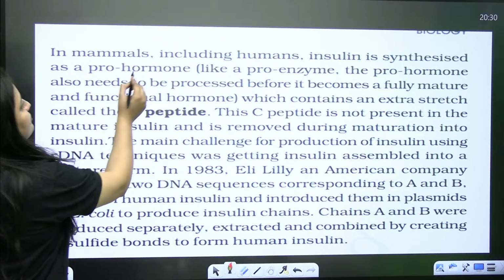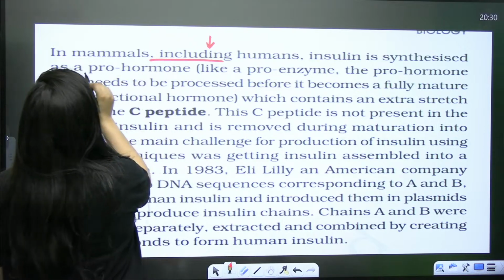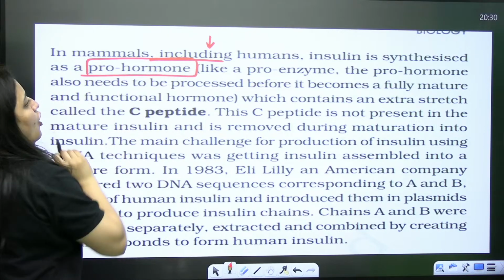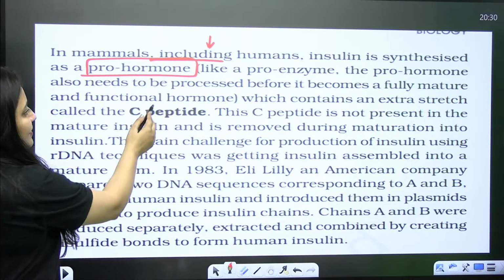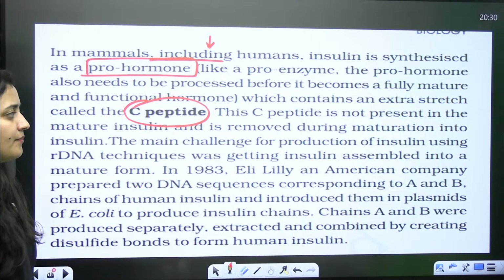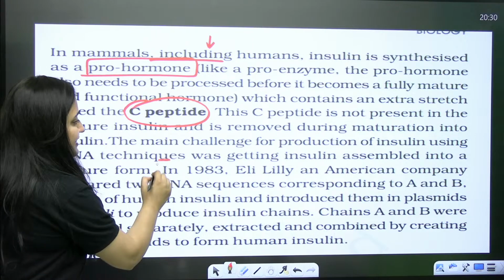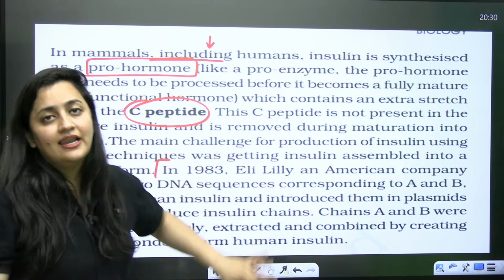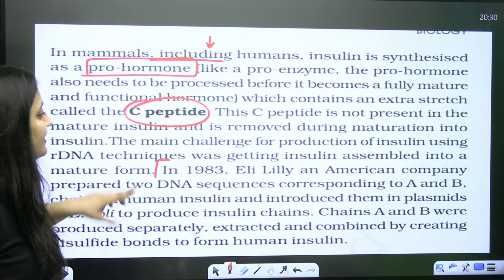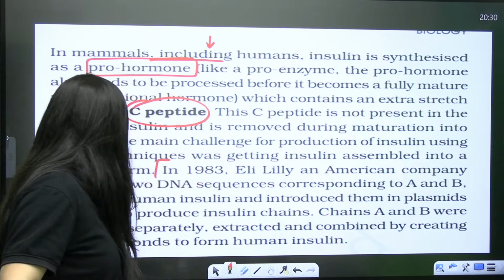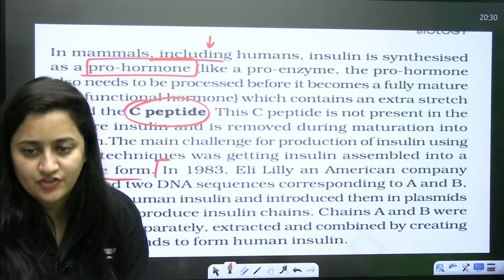So now in the case of mammals, I told you insulin is synthesized as a prohormone. Prohormone means inactive hormone, right? So how can we make it fully matured? By removing the C-peptide. So bache, this part here is important: the main challenge for production of insulin using recombinant DNA technique was getting insulin assembled into a mature form. So obviously it is challenging.